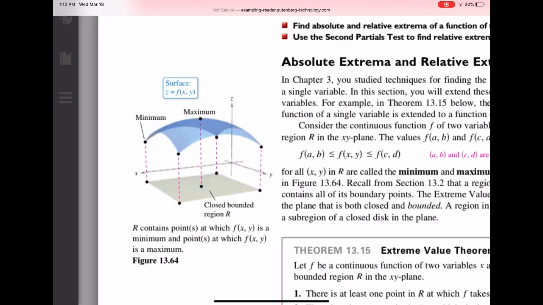Sometimes you get a local maximum, but the highest part of the mountain would be the global maximum. Sometimes you can see the maximum of some neighborhood, of some piece of surface, but the global maximum of the surface would be the top of the mountain. Okay, let's look at this, right?